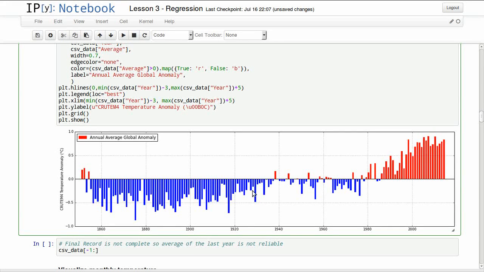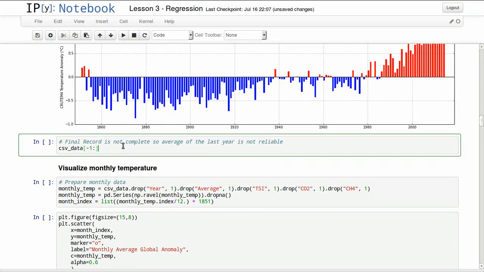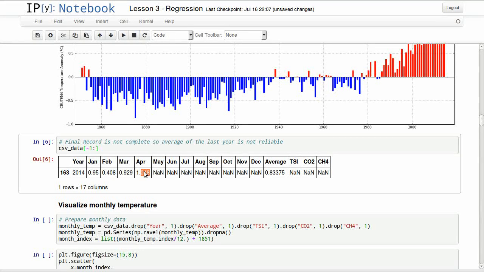We can see definitely a trend in here, but most importantly, we can visualize our data better to further analyze it. Let's look at the final record. The final record doesn't have all the months. It has until April for 2014, so we cannot really use months in a reliable way to analyze this data.